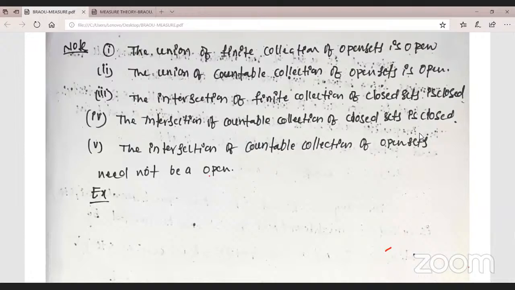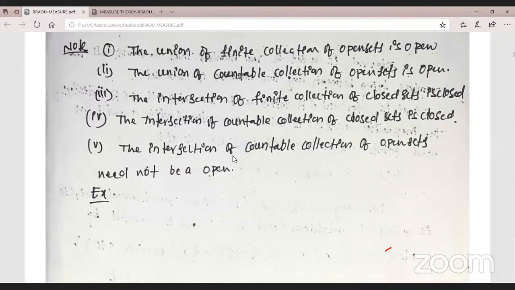The intersection of a finite collection of closed sets is closed. And the intersection of a countable collection of closed sets is closed. And we have an example; I will give an example of this one. Observe here, the union of a finite collection of open sets is open, clear. The union of a countable collection of open sets is open, clear.